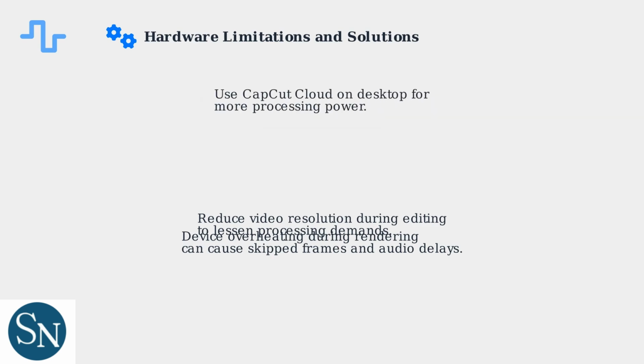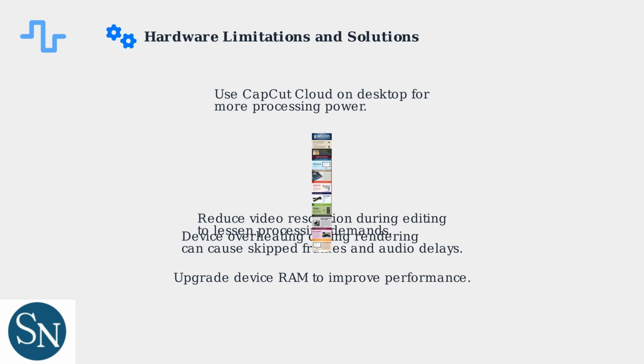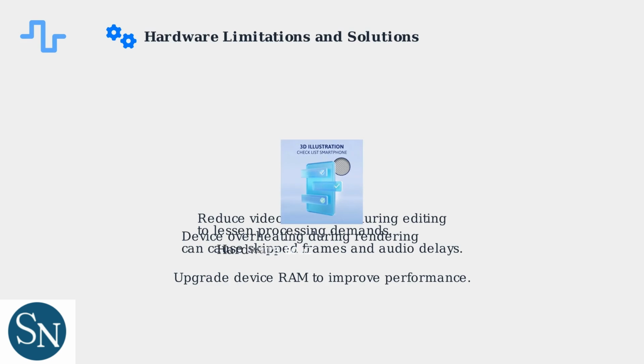For more processing power, use CapCut Cloud on a desktop to handle heavy rendering tasks. Upgrading your device's RAM can significantly improve performance and prevent desync issues. These hardware optimizations can help maintain audio-video synchronization in CapCut.